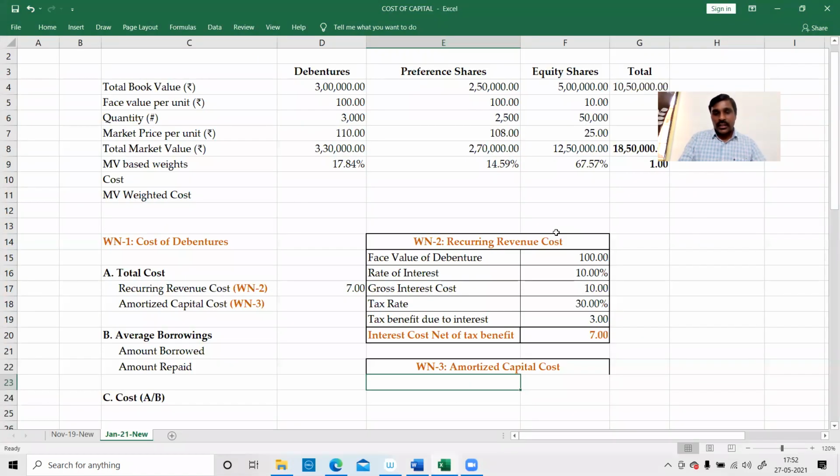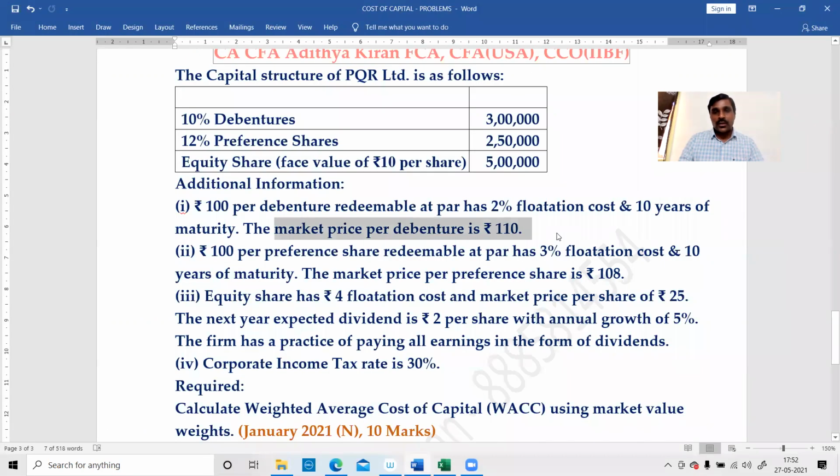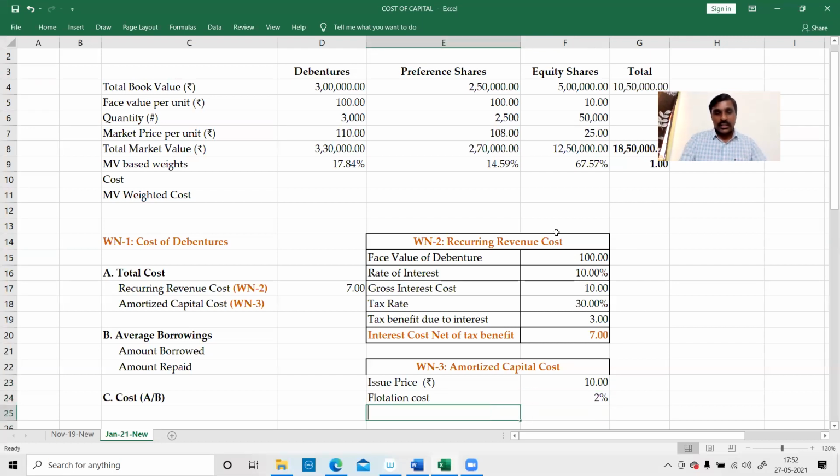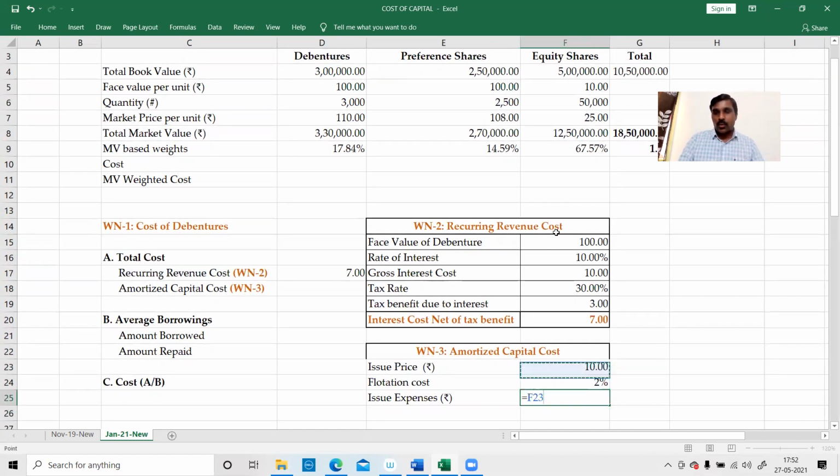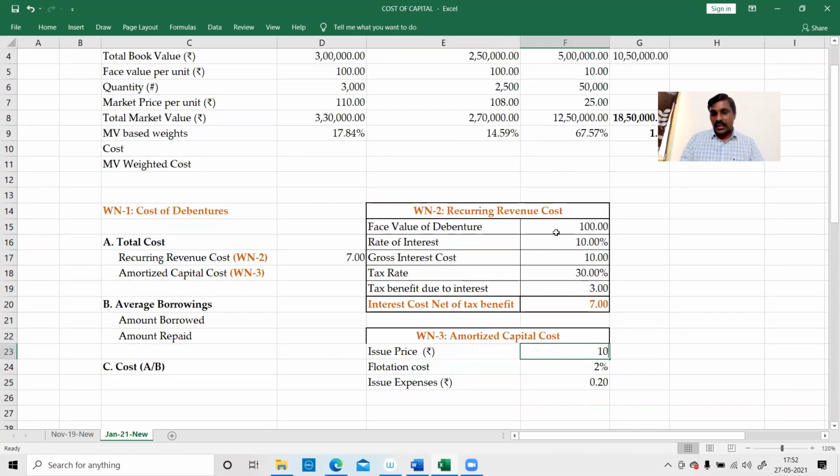So I'll write issue price of debenture. How much is the issue price? Sorry, the issue price is 100 rupees. Flotation cost is how much percentage? 2%. Therefore, issue expenses is equal to 100 rupees into 2%, so I'll get 2 rupees as the total issue expenses.